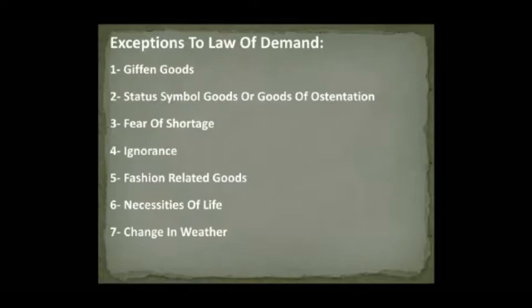Another exception occurs in the use of commodities which become necessities of life due to their constant use, for example rice, wheat, salt, medicines, etc. These are purchased even if their prices increase. Last, change in weather. With change in season and weather, demand for certain commodities also changes irrespective of changes in their prices. For example, demand for umbrellas increases in the rainy season even with an increase in their price.